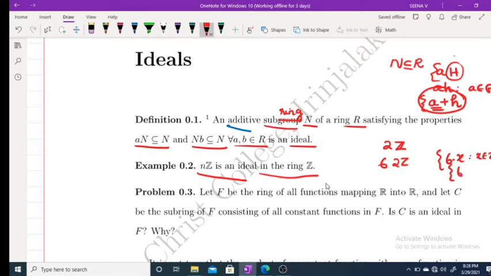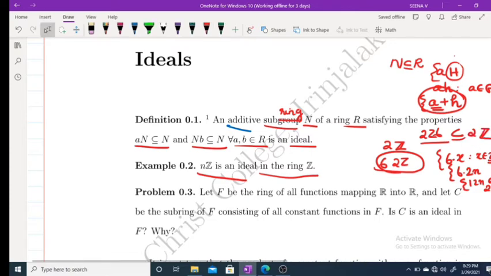This is equal to 6 into some 2n, because elements in 2Z are of this form, and this is equal to 12n. Clearly this also belongs to 2Z. And here the operation is commutative, so 2Z into 6 is also a subset of 2Z. Therefore, nZ is an ideal in the ring Z.